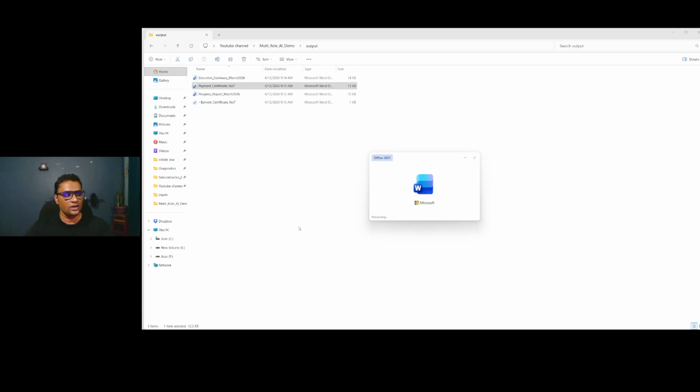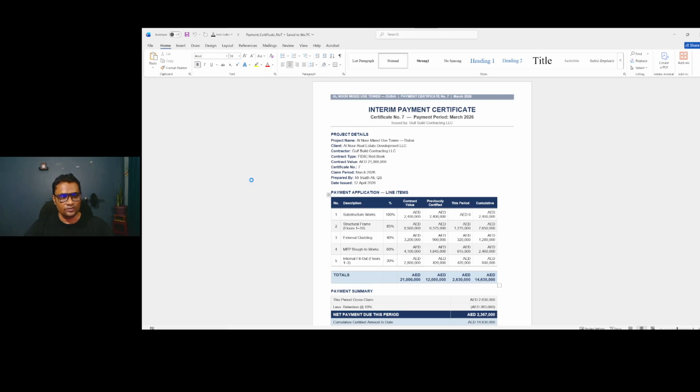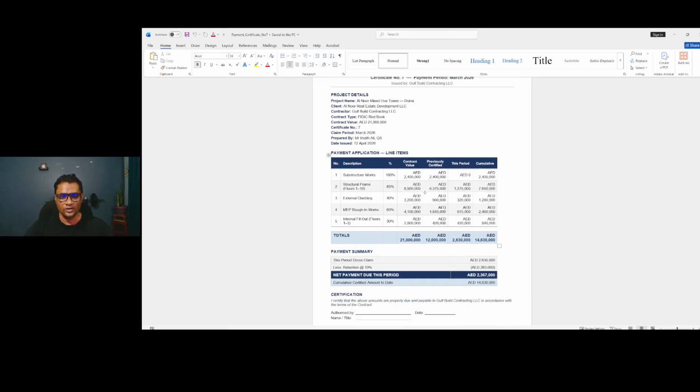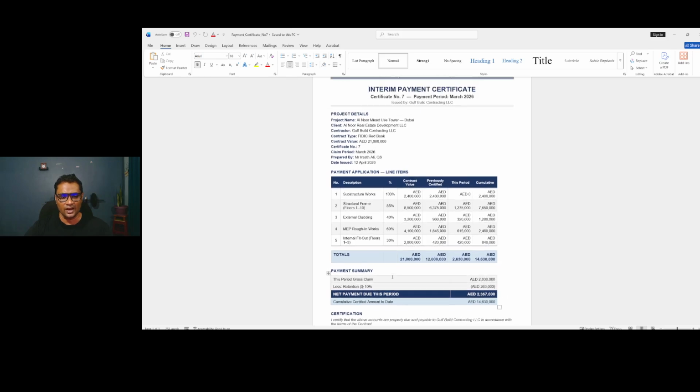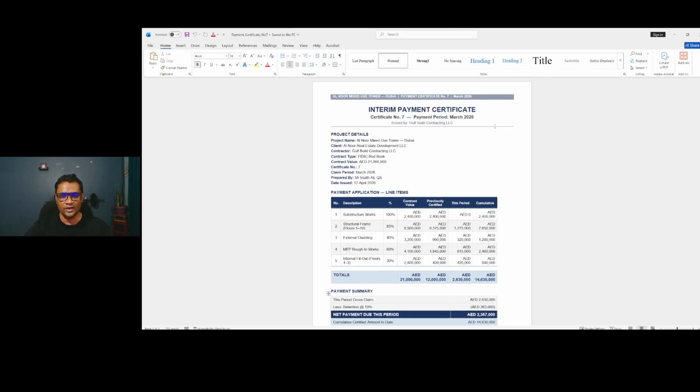It's taking a bit of time, and then let me show you the final prepared report. It depends on the prompt, guys. We can make it whatever we want to see. The QS document is there, and you only need to authorize it by signing. Everything is there. Okay, all analysis of the interim payment certificate by QS is done.